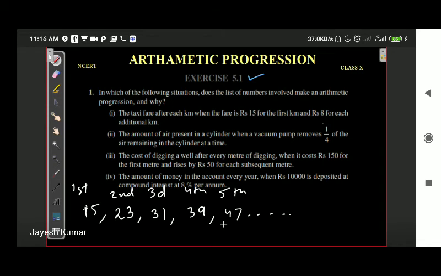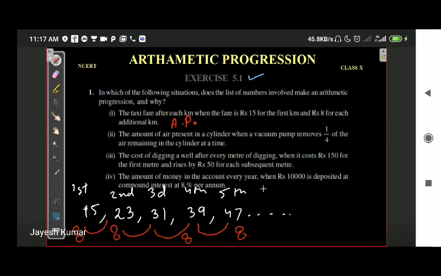So we will find the difference of consecutive terms. 47 minus 39, 8. 39 minus 31, 8. 31 minus 23, 8. 23 minus 15, 8. As you can see, the subtraction is constant. Because the subtraction is constant, this is an AP, an arithmetic progression.